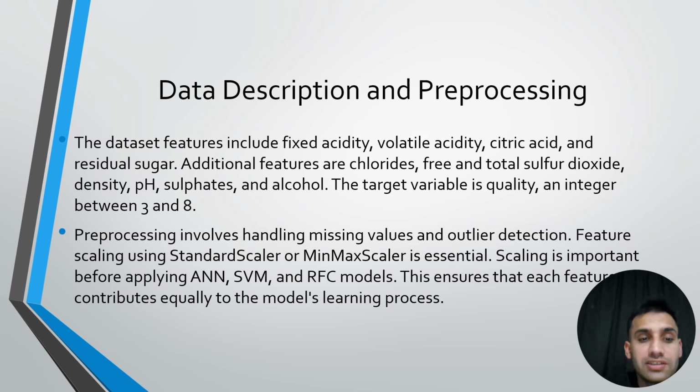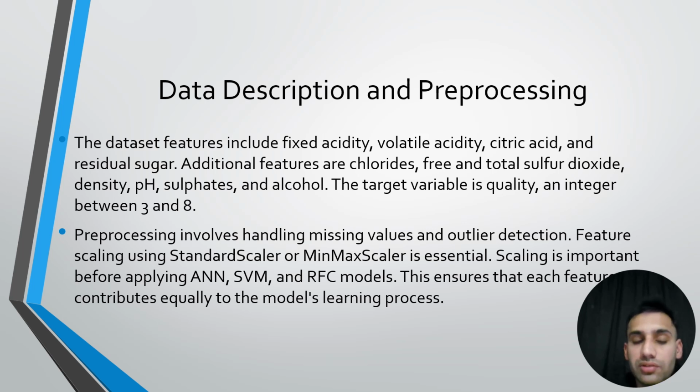Pre-processing is very necessary in data handling to handle missing values and outlier detection. Somehow we also have to fill some values where we have missed values or where we have empty values. So our pre-processing involves handling missing values and outlier detection. Feature scaling using standard scaler, I mean min-max scaler, is essential, so we have used the scaler, and scaling is important before applying ANN, SVM and RFC models, because this ensures that features contribute equally to the model's learning process.